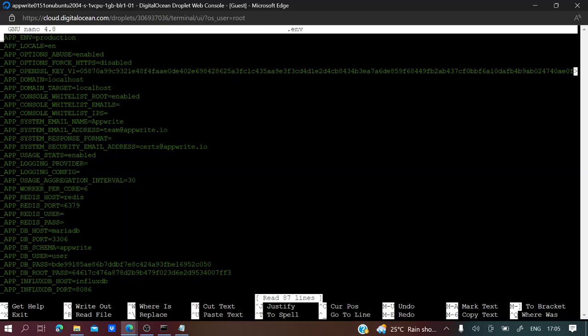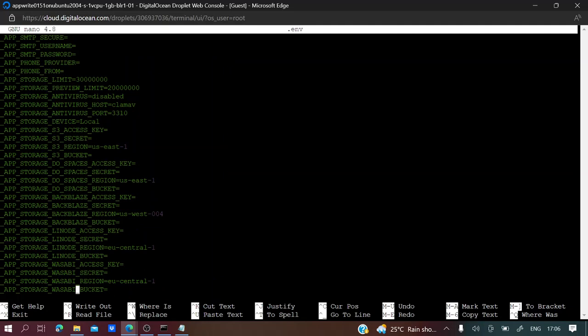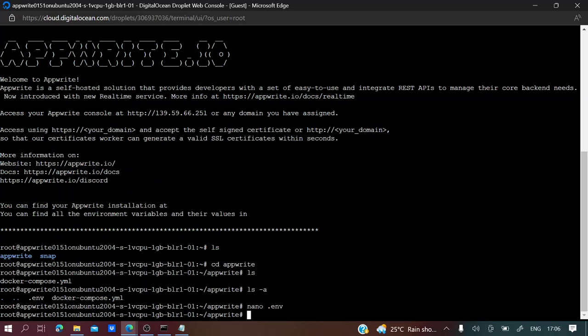And if you see here, all the configurations are listed. The environment is now set to production itself, and if you want to make any changes, you can make it here. So we'll not go into this now. So this is how you set up Appwrite with DigitalOcean.